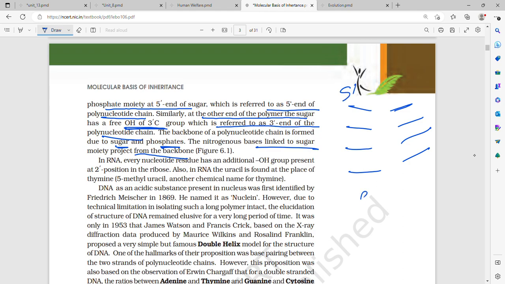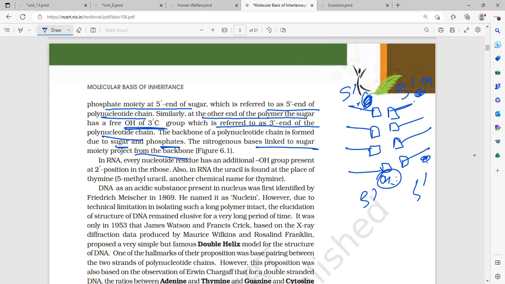This is 5', this is 3'. Here a phosphate group is free. Here the OH group of the carbon of the ribose or deoxyribose is free. Then the third carbon, here again the third carbon, the OH is free, and here again your phosphate group is free. Then here are the nitrogenous bases, all forming nucleotides.